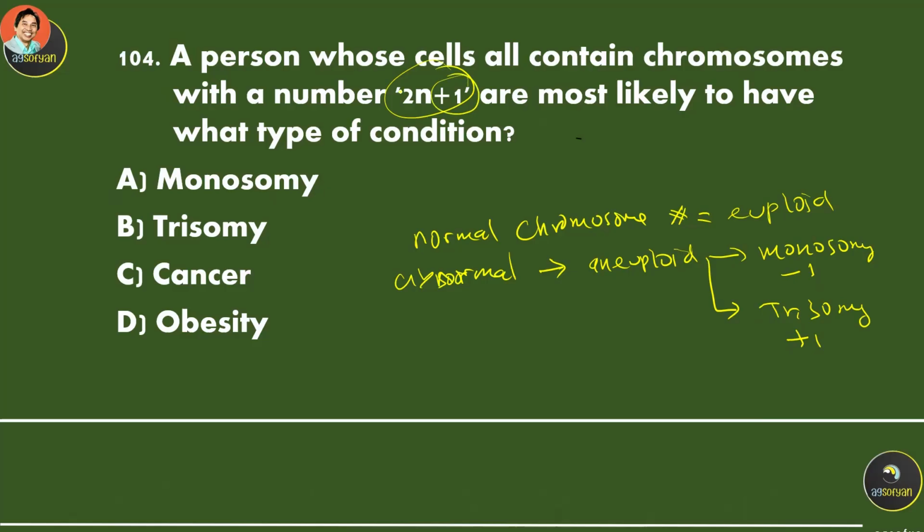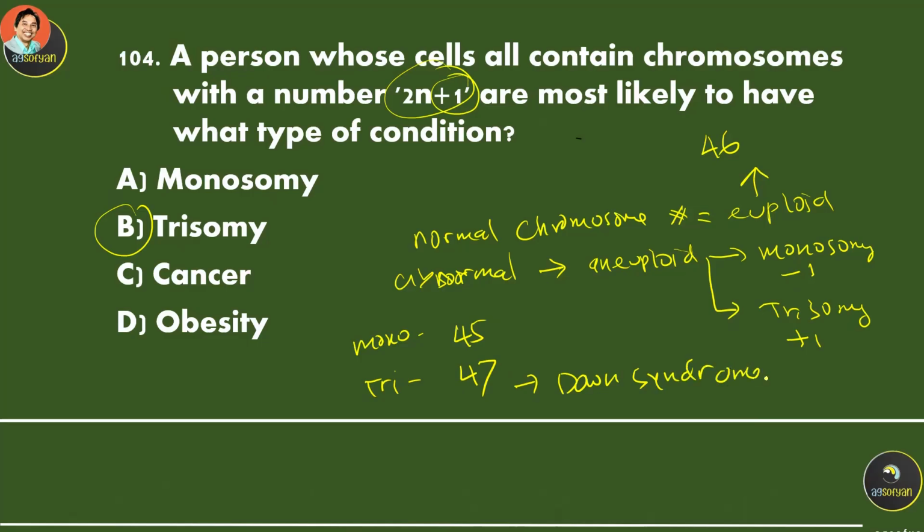In humans, for example, the euploid, normal human will have 46 chromosomes. If it is monosomy, they only have 45 chromosomes. If it is trisomy, they will have 47 chromosomes. So an extra one is called a trisomy. An example is Down syndrome. A person with Down syndrome actually has 47 chromosomes. The extra one is chromosome number 21.